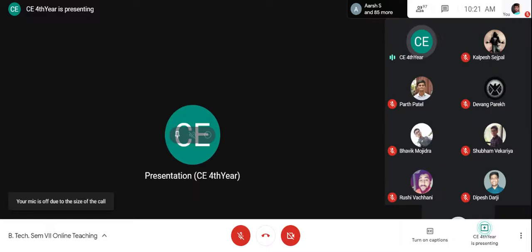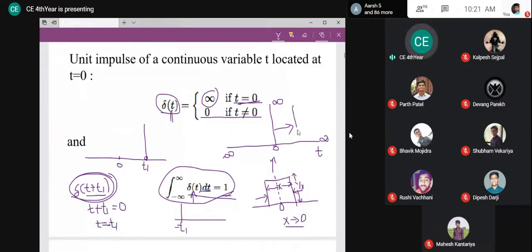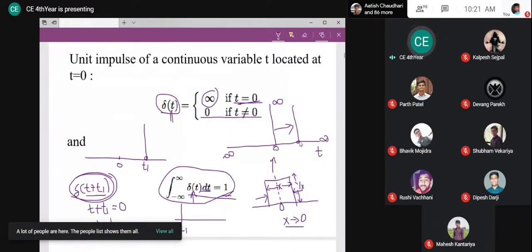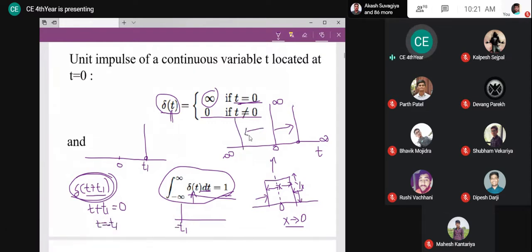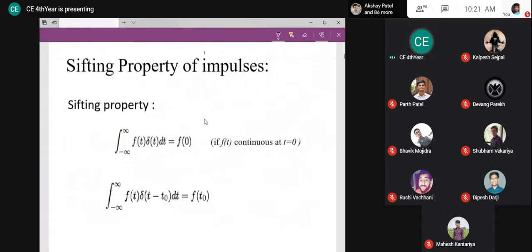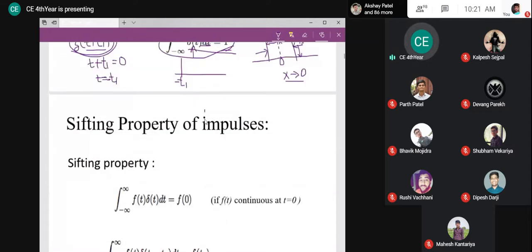You will represent it as t minus t1 wherever you are shifting. If you are shifting at t1, that you are taking as negative. If you are shifting on the left hand side, you should represent it as a positive term there in the argument. Okay. Now, that is all about impulse.